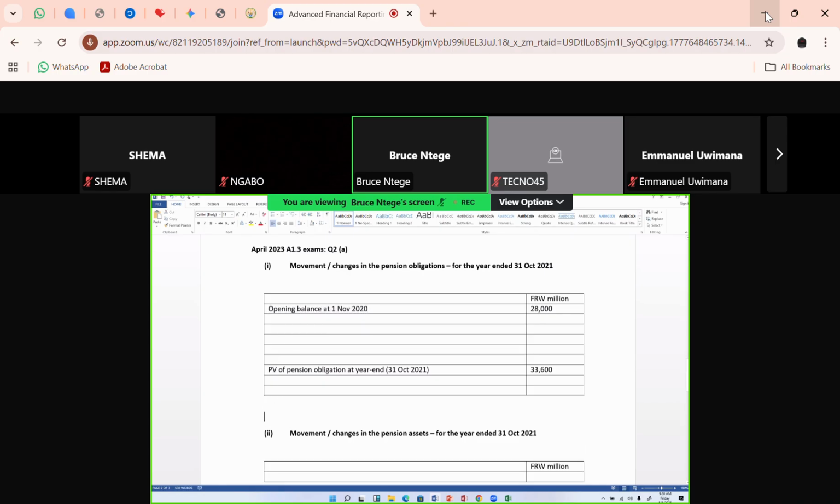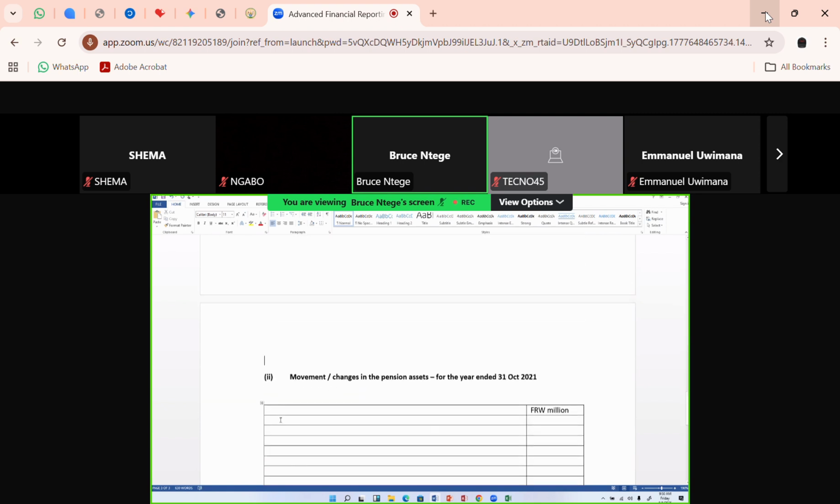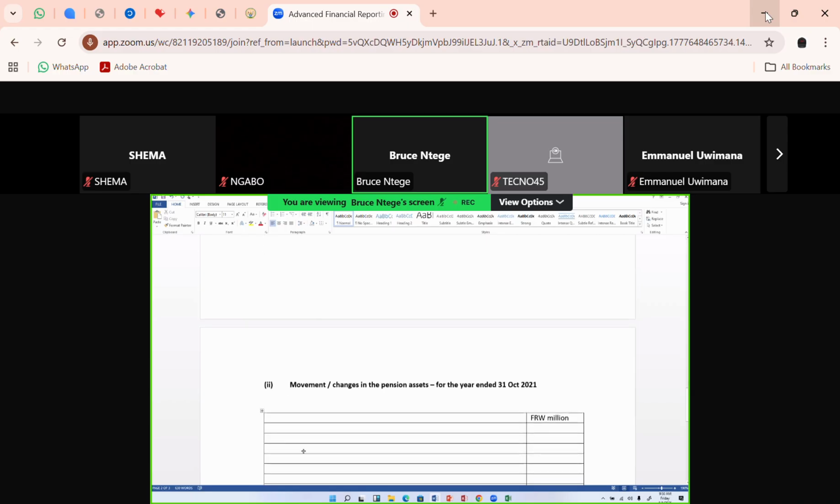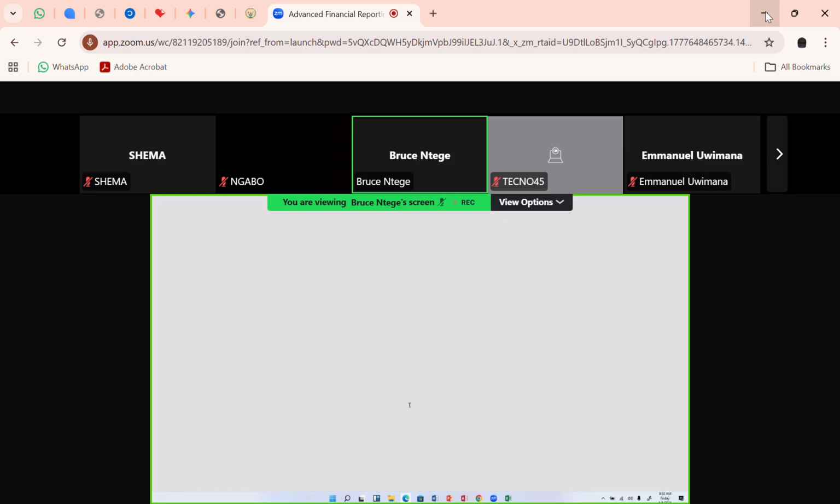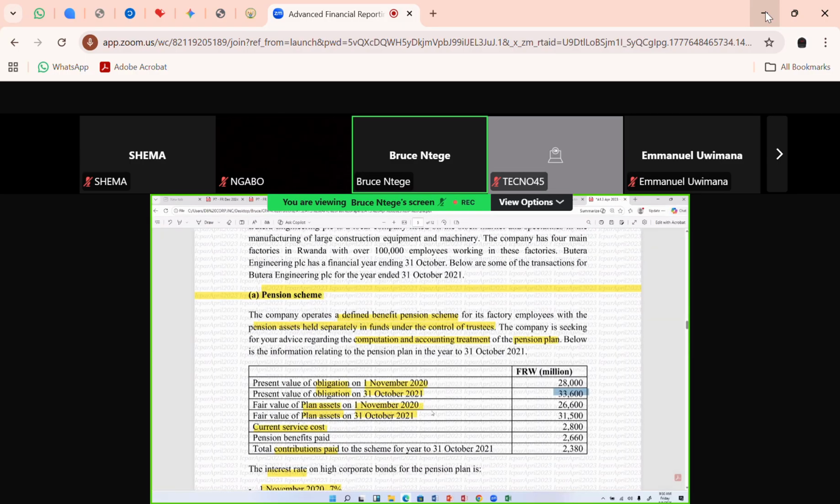Let me just put this at the end, on a fresh page, so that everything is well seen. Okay, so if I go back to the information given to me, for pension assets at the start of the year, 1st November 2020, they've given me 26,600. So let me go and put that there.